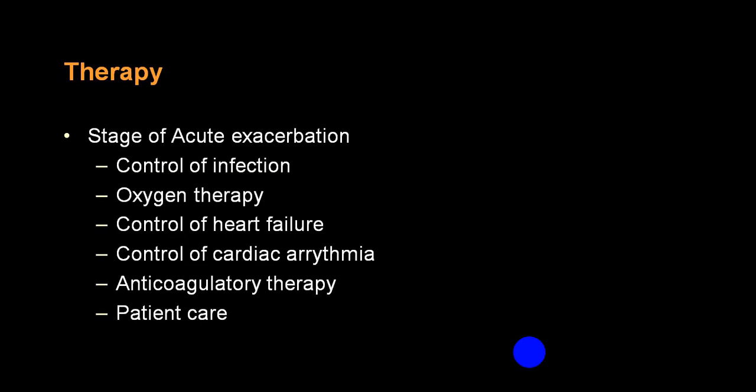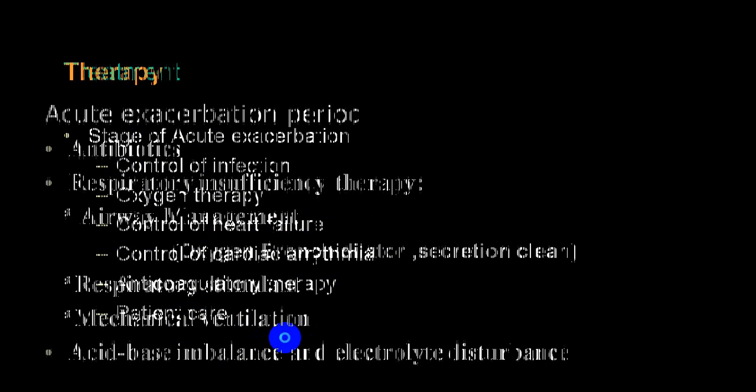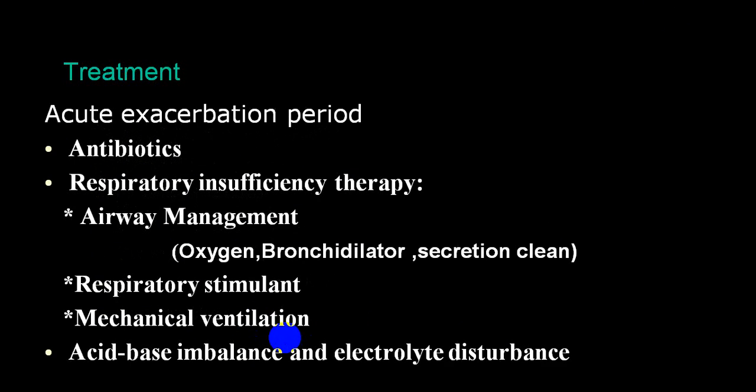This we have already told you: during acute exacerbation, you will require control of infection, oxygen, control of heart failure, treatment of cardiac arrhythmias, anticoagulation therapy if there is evidence of thromboembolic phenomena, and prevention. So these are the things you can do in an acute on chronic case.